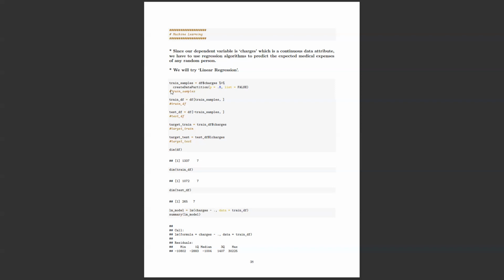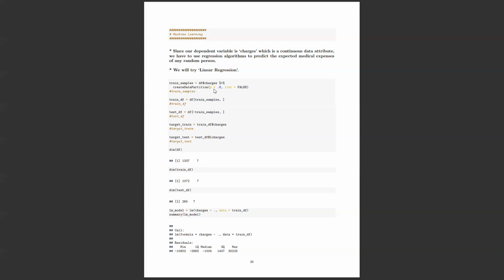And here, as I said before, the caret package is used to do the data partition. I divided the data into 80% and 20%. I did not directly divide the data but used data partition because it randomly chooses 20% of the data for the test set and 80% for the train set.